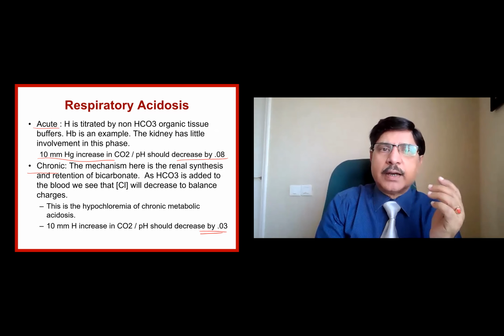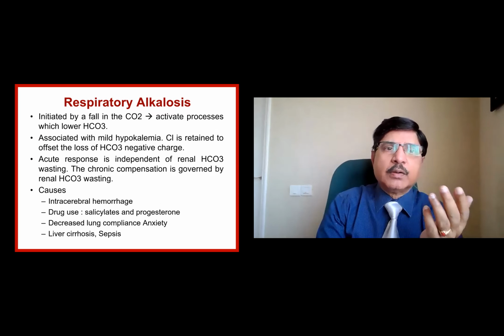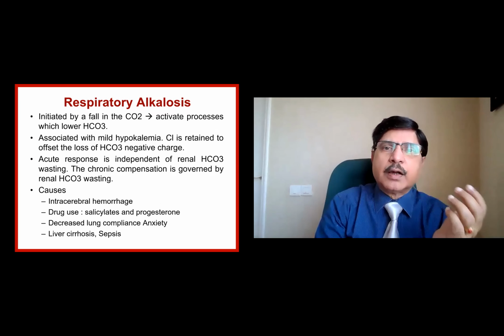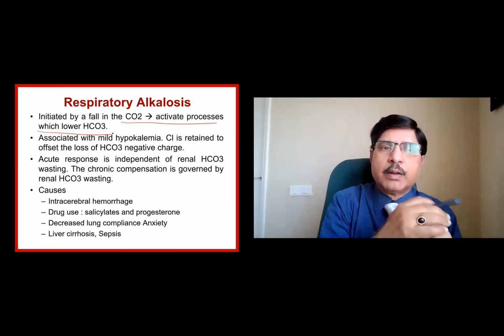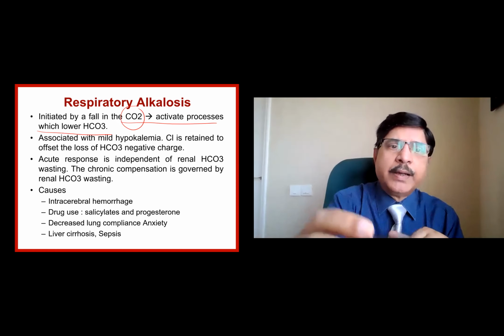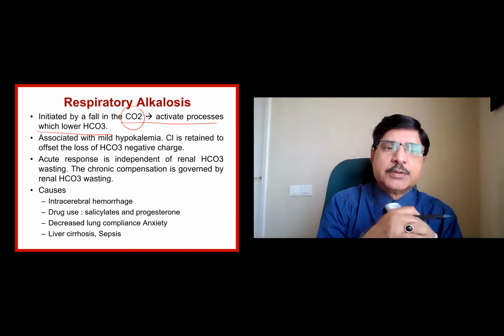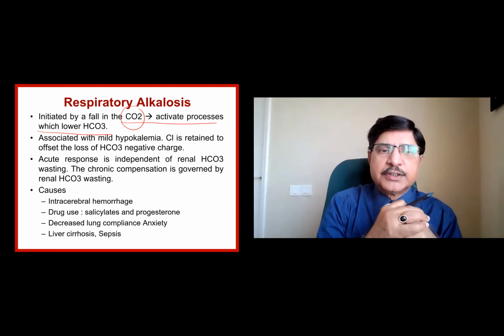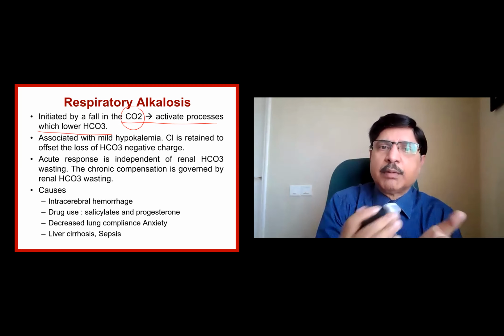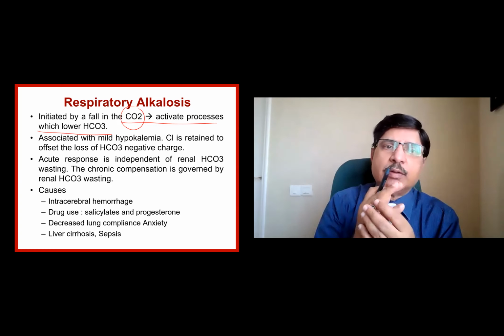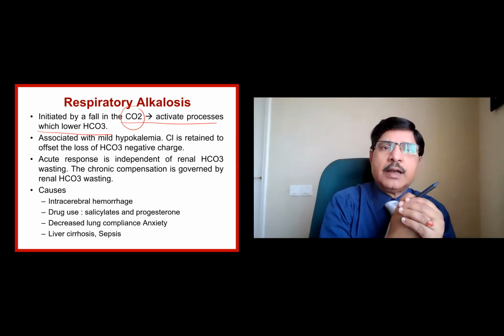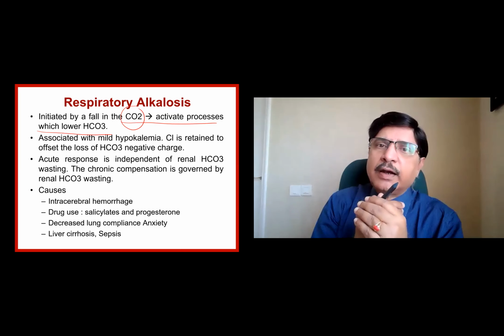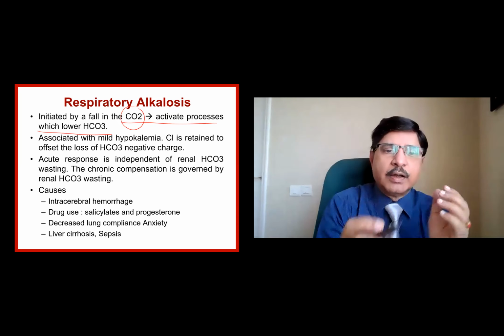slowly it gets corrected. Whereas respiratory alkalosis is initiated by a fall in the carbon dioxide. How? By an active process which lowers the bicarbonate. How does the fall occur? By an increase in the respiratory response, or by hyperventilation. This hyperventilation can lead to washout of the carbon dioxide, which means there will be less carbonic acid, and less carbonic acid means less bicarbonate in turn, and that is nothing but respiratory alkalosis.